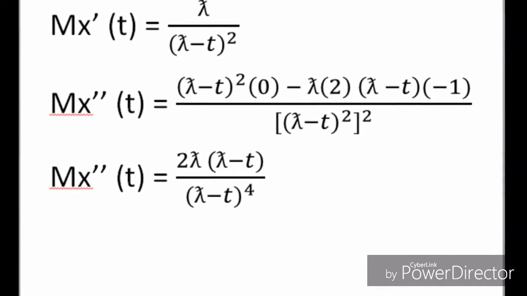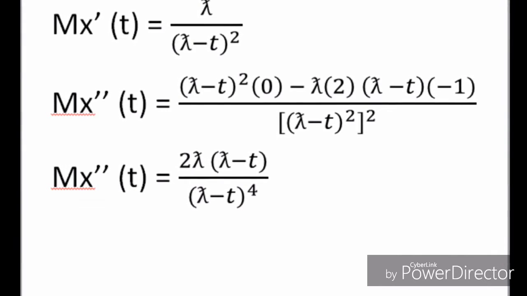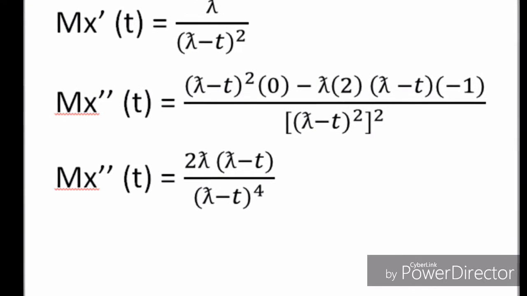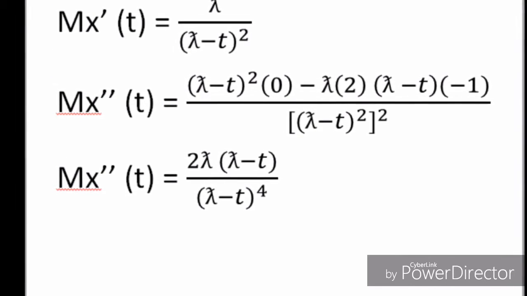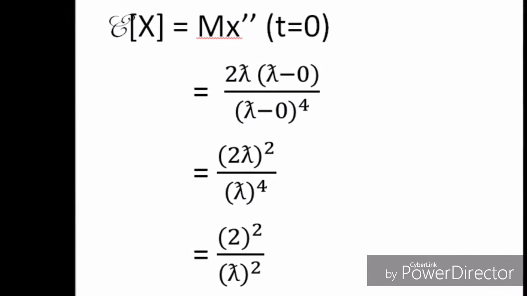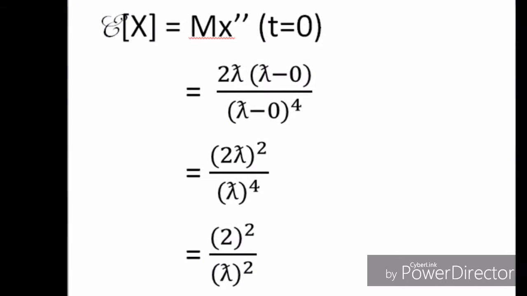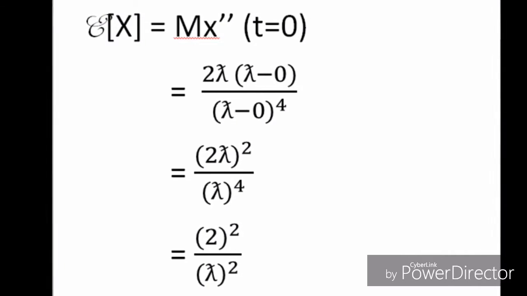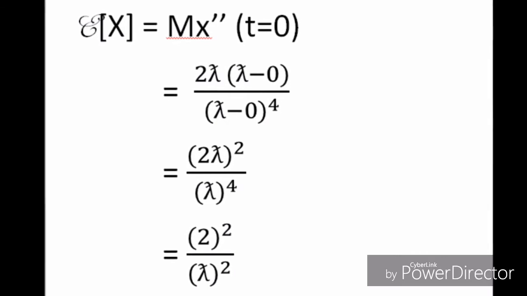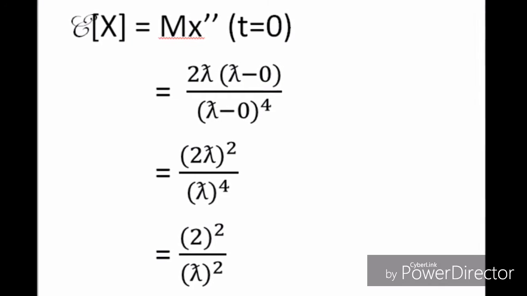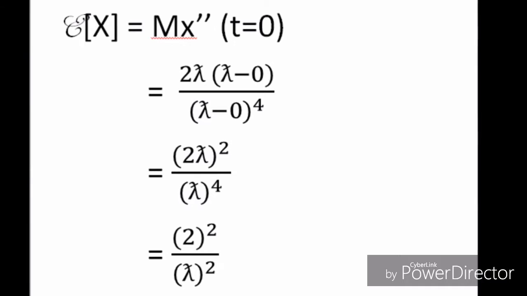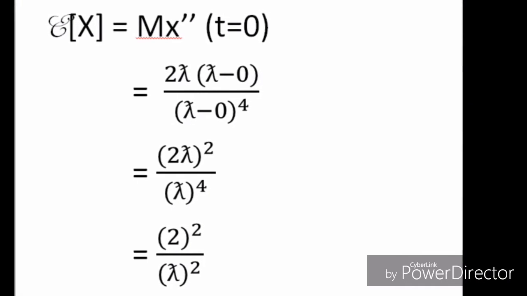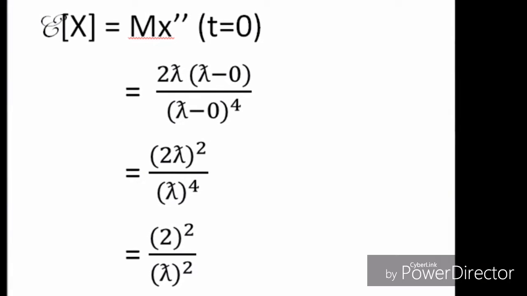So we have 2 lambda times lambda minus t all over lambda minus t to the power of 4. If t is 0, this is 2 lambda times lambda minus 0 over lambda minus 0 to the power of 4, which is 2 lambda squared over lambda to the power of 4, which is 2 over lambda squared.